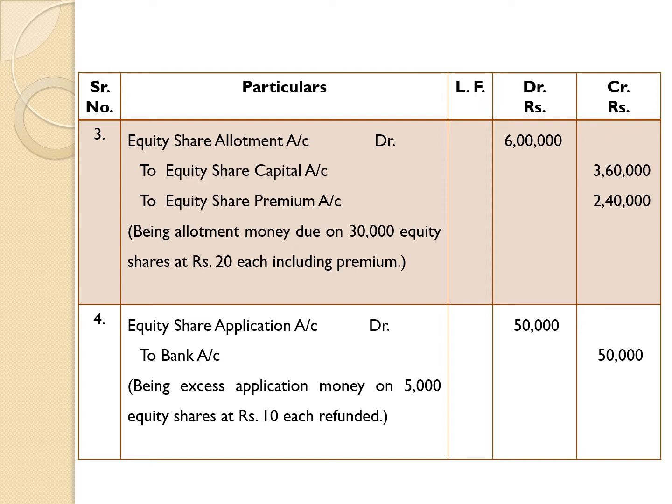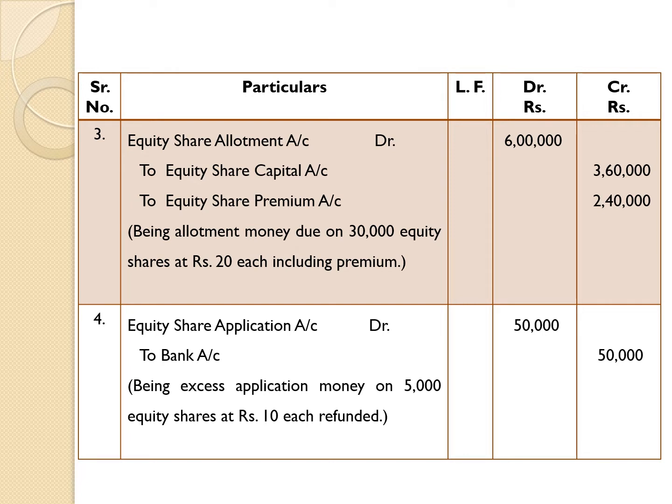Therefore, to equity share capital account 3,60,000 and 30,000 equity shares into rupees 8, that is amount of premium, credited by rupees 2,40,000. Therefore, to equity share premium account 2,40,000.